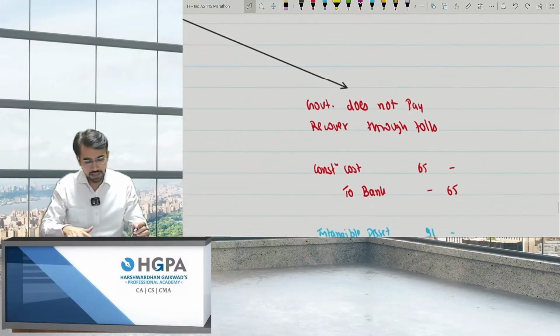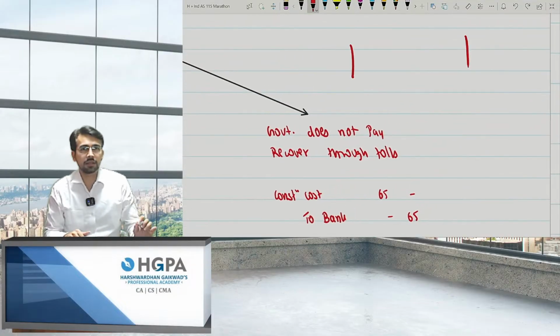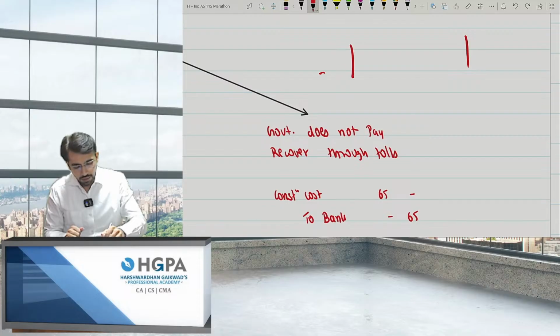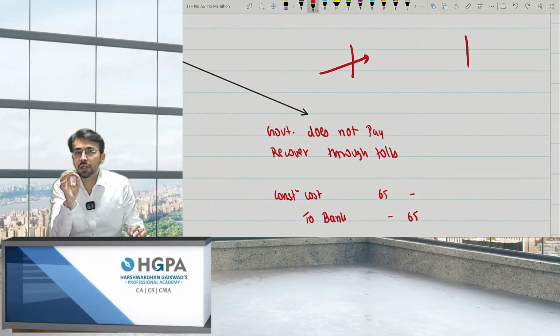Yeah, the government says, I will not pay you. What you do is, you build a toll on both the sides, on both the ends, right? And collect tolls for the next 10 years. That means I'm getting a toll right, and it is treated as an intangible asset.